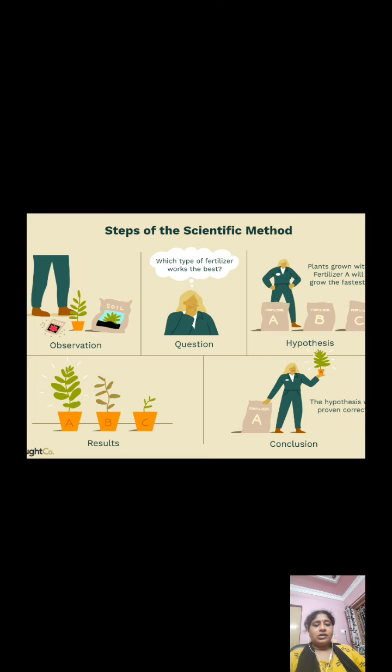You took 3 pots and named them A, B, C. The same type of soil is kept in all the 3 pots, but the fertilizer you used in the 3 pots is different. I'll tell you 3 names of fertilizers. Suppose A, urea, B, ammonium phosphate, C, superphosphate. So I have told you the names of 3 fertilizers.